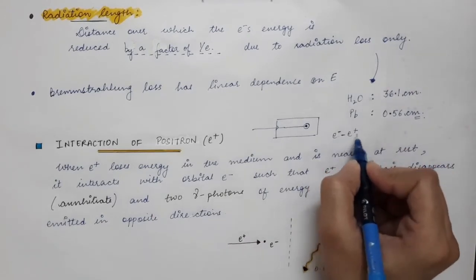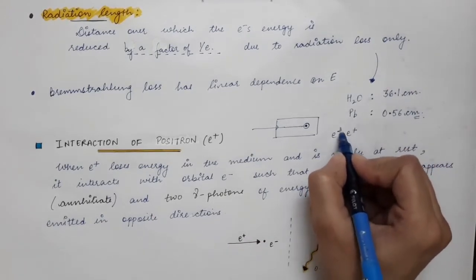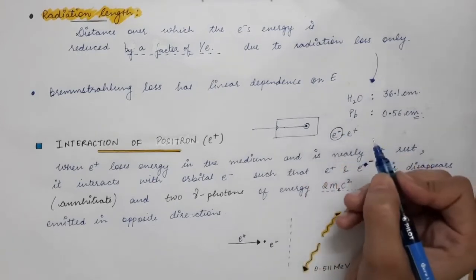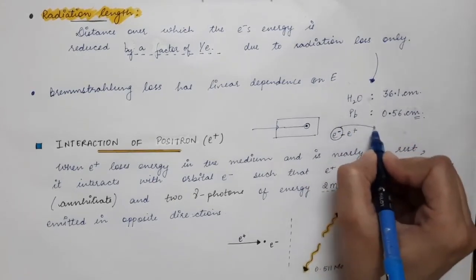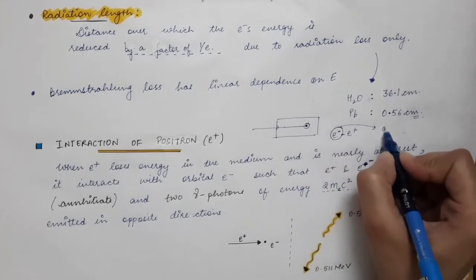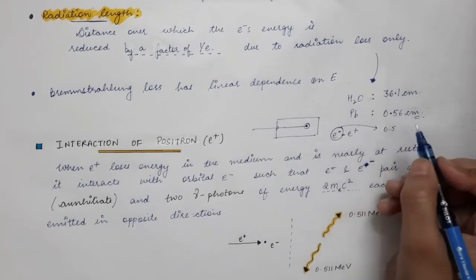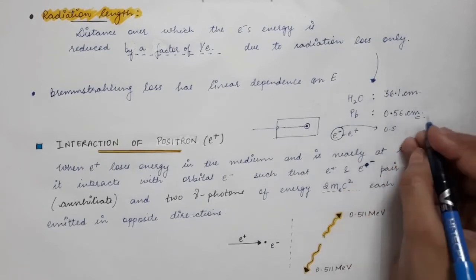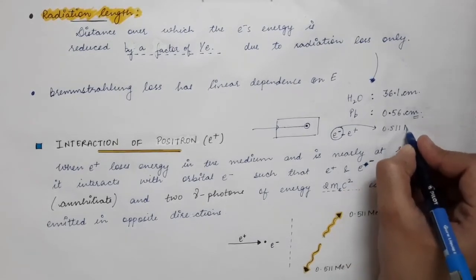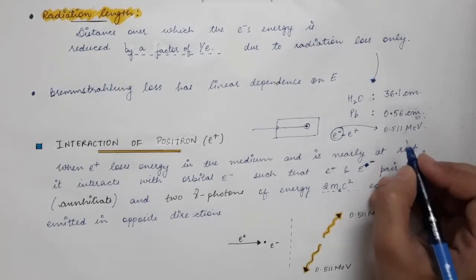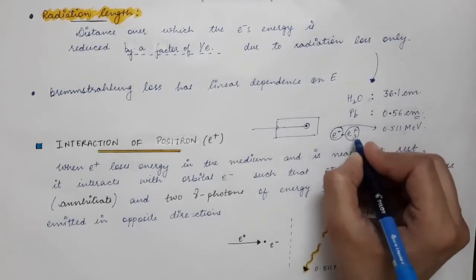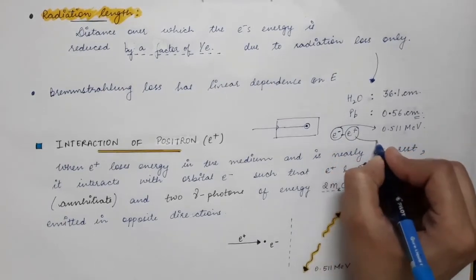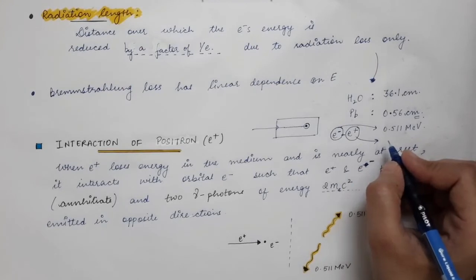Now, what is the rest mass energy of the electron? The rest mass energy of the electron is 0.511 mega electron volt. Similarly, the positron, which is the antiparticle of the electron, also has the same rest mass energy.